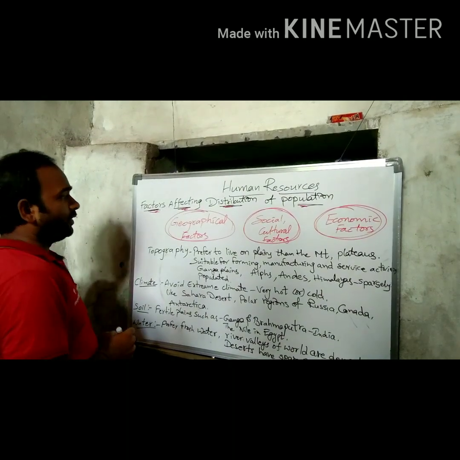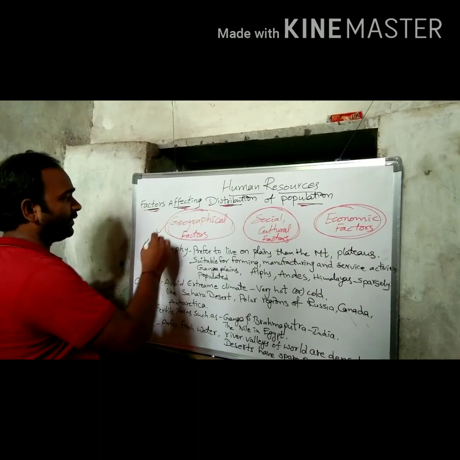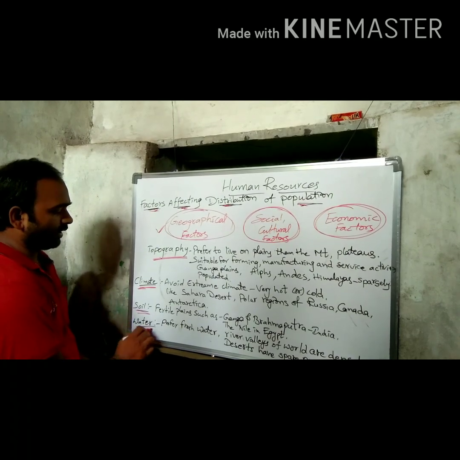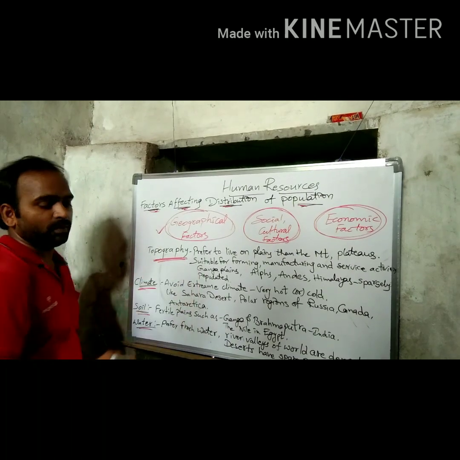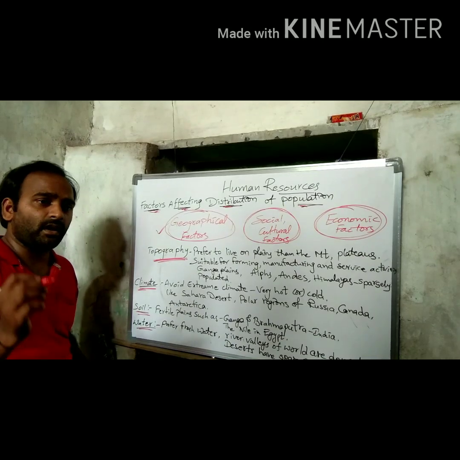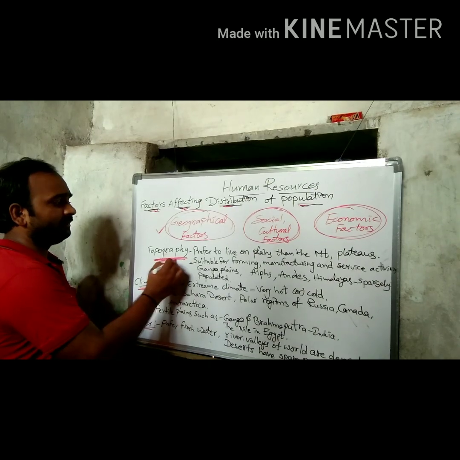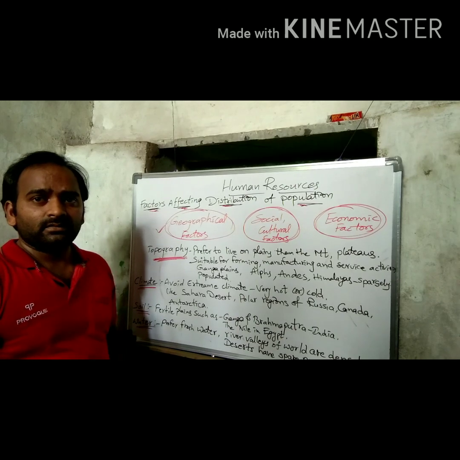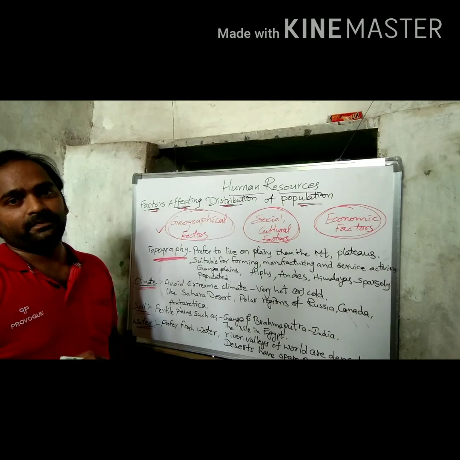First of all, we will learn about geographical factors: topography, climate, soil, water, and minerals. What is meant by topography? Topography is the arrangement of the natural and physical features of an area.